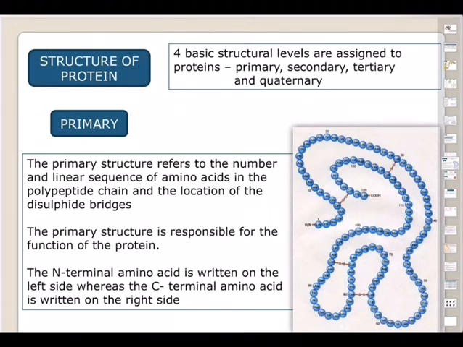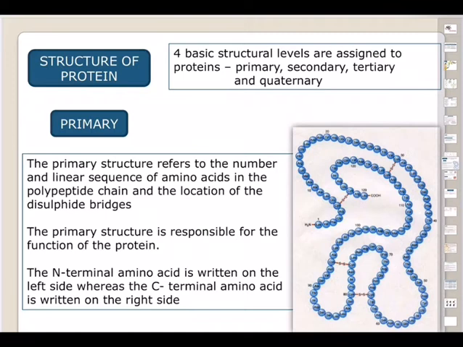And chemically, a protein is made up of carbon, hydrogen, oxygen, nitrogen and sulfur. We said in case of carbohydrates, they are made up of three elements, carbon, hydrogen, oxygen. In addition to these three, if the molecule has got nitrogen and sulfur, then it becomes a protein. Some proteins also additionally contain phosphorus, iron and other elements.